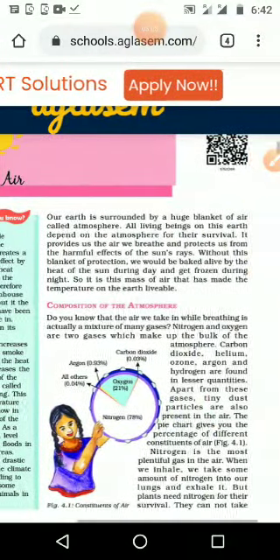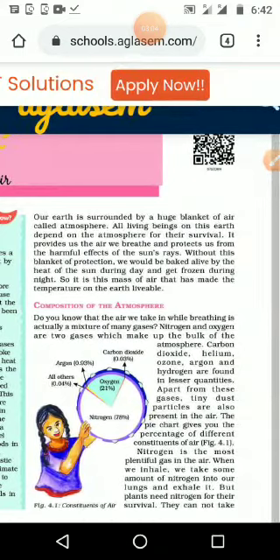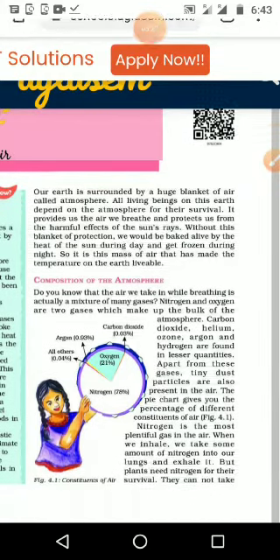So the first paragraph, the introduction part: our earth is surrounded by a huge blanket of air called atmosphere. Please underline that first sentence. If you get a question like what is atmosphere or define atmosphere, then you should write this answer. Once again, what is atmosphere? Our earth is surrounded by a huge blanket of air called atmosphere.